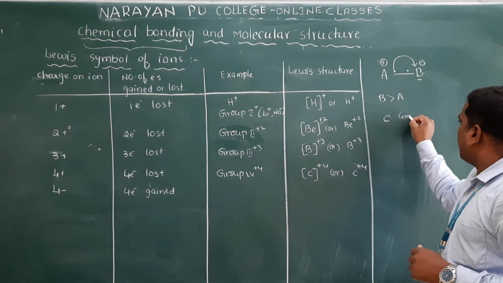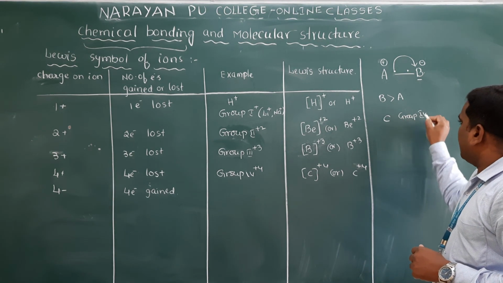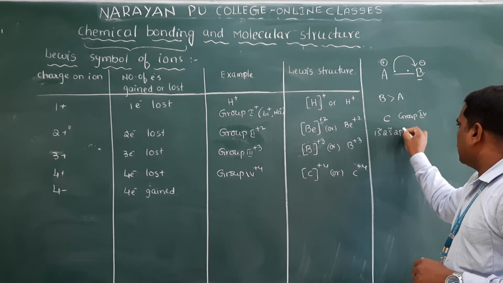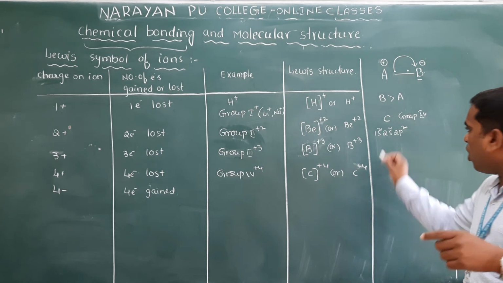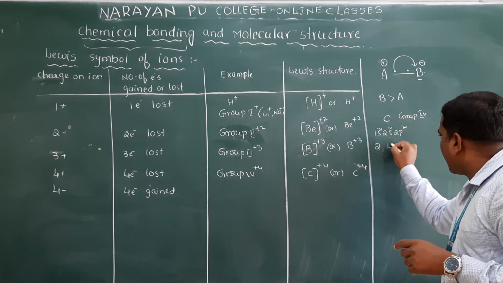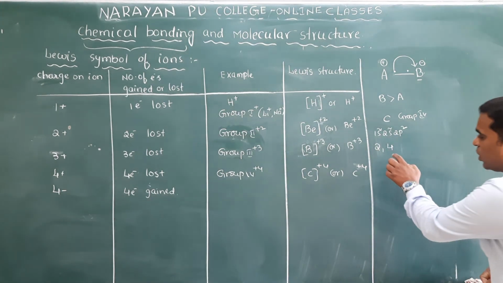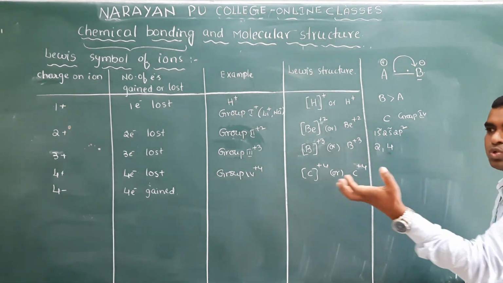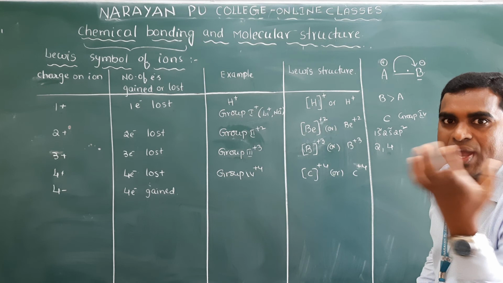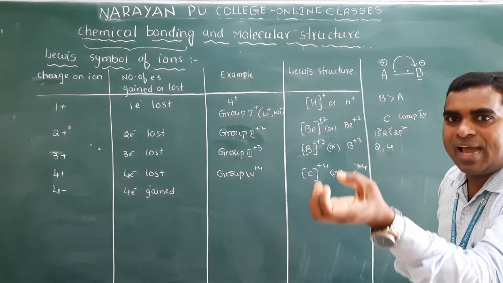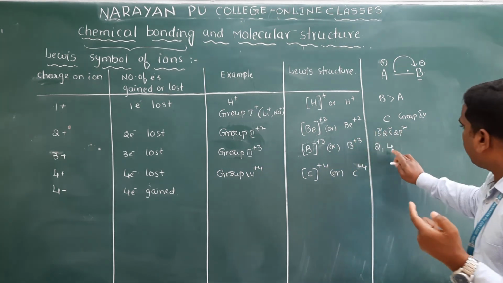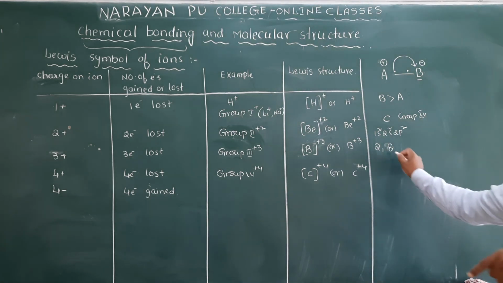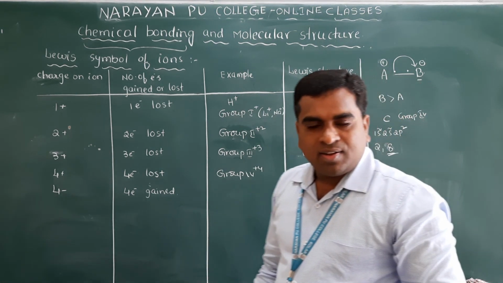Which element is it? Group 4 element. What is the electronic configuration? 1s2, 2s2, 2p2. How many electrons are there? 2, and here 4 electrons are there. To attain the octet, how many electrons does it have to gain? 4 electrons. If it gains 4 electrons, it becomes 8. Then it reaches what? Octet. Got my point now?